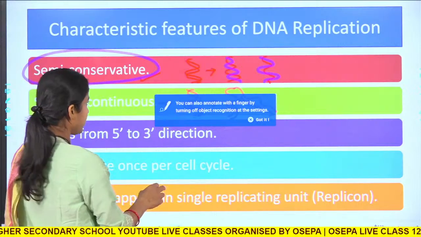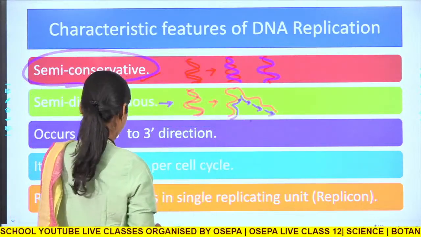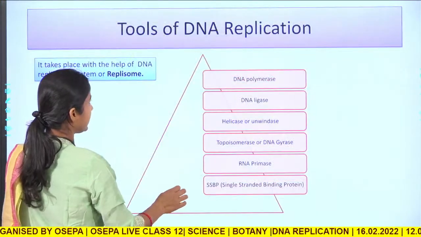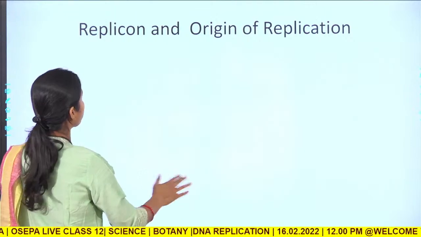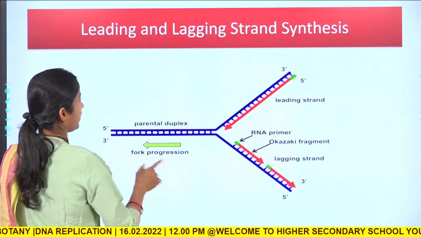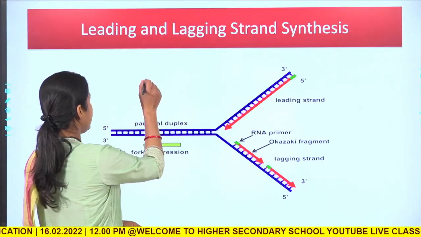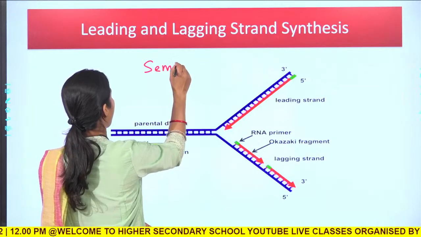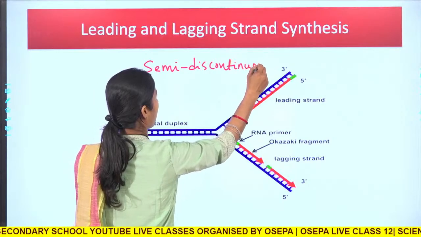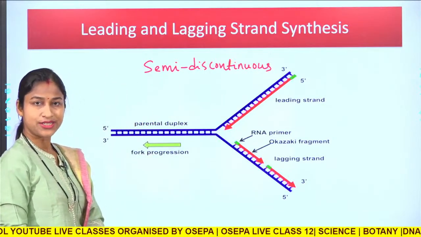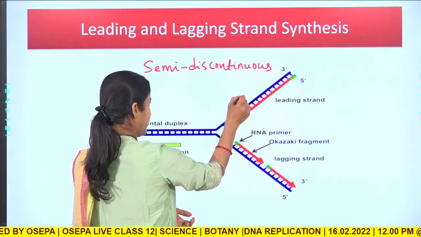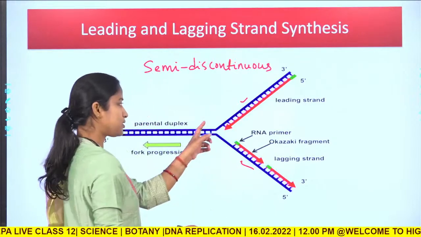For example, we can see the semi-discontinuous nature. You see this is one template, this is another template, this blue color one.